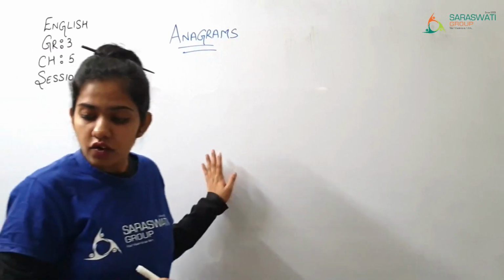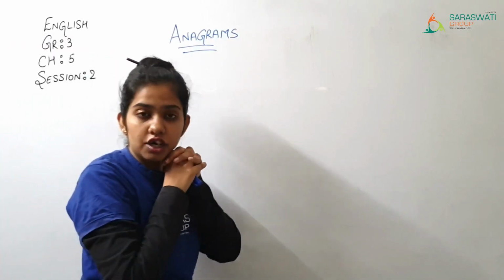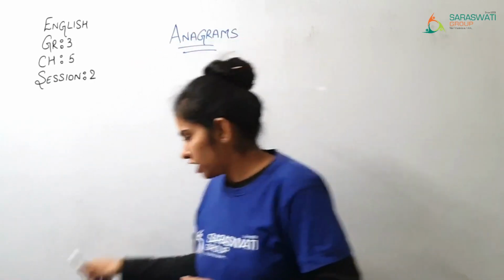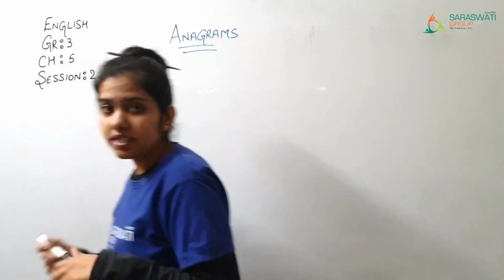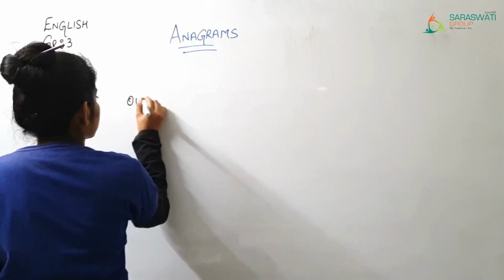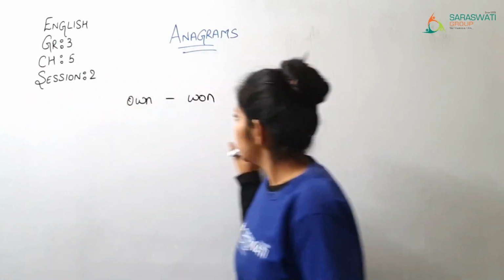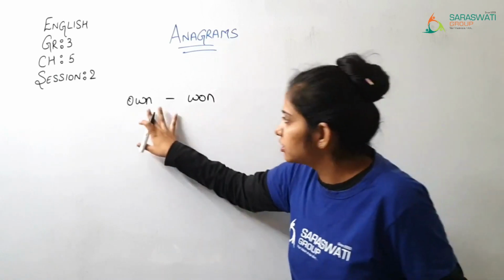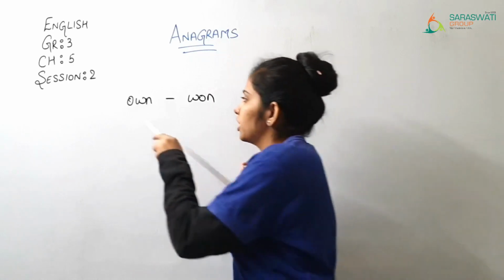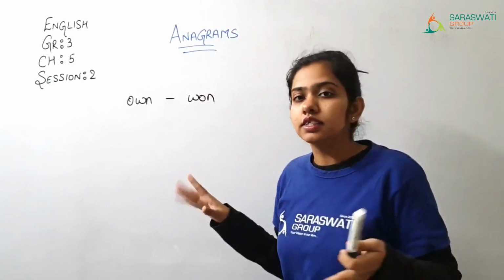Okay, so anagrams are nothing but a rearrangement of letters to form a new word. For example, once I am writing over here the word. Now did you notice something over here, what is the difference? Here O, W and N give a new word, that is own.